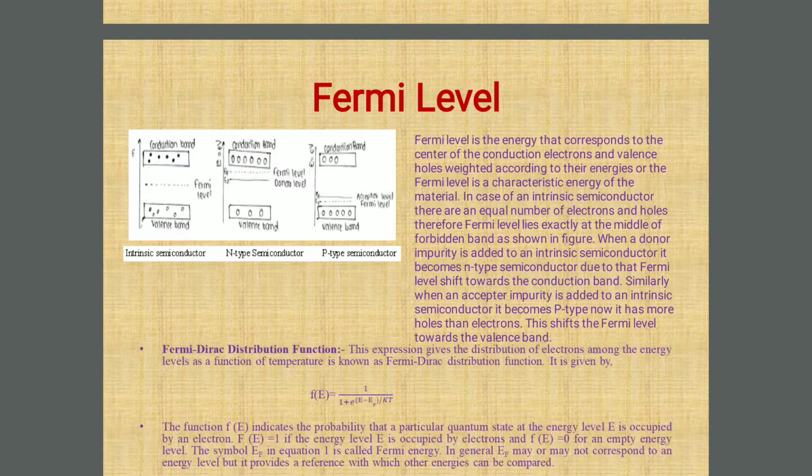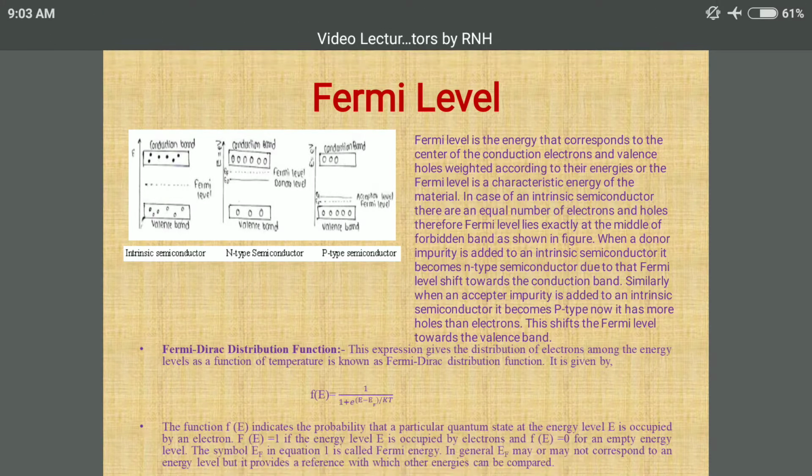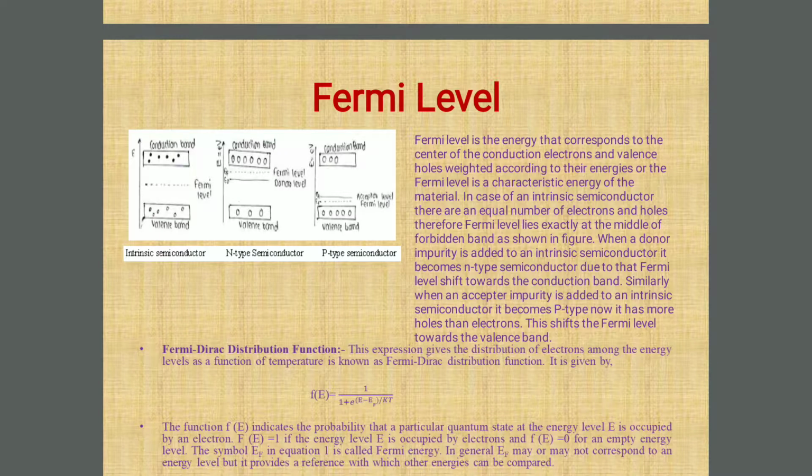When a donor impurity is added, donor impurity means fifth group element. We know that adding impurity is called the doping process, and it is called a donor because we are getting one extra electron when we add the donor impurity to intrinsic semiconductor. When a donor impurity is added to an intrinsic semiconductor, it becomes n-type semiconductor. Due to that, the Fermi level shifts towards the conduction band.